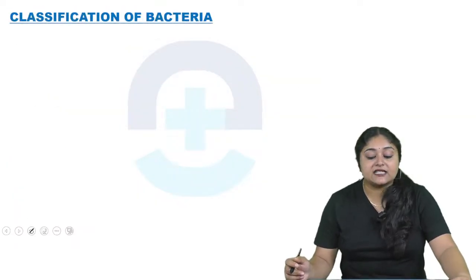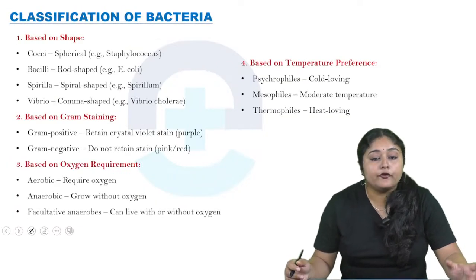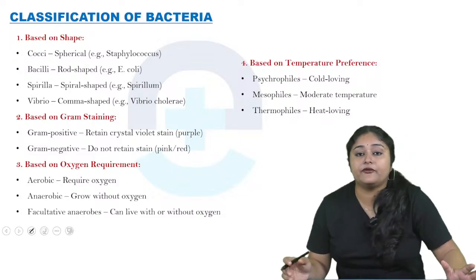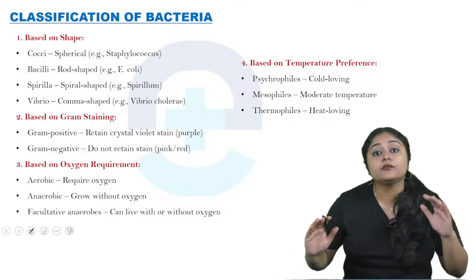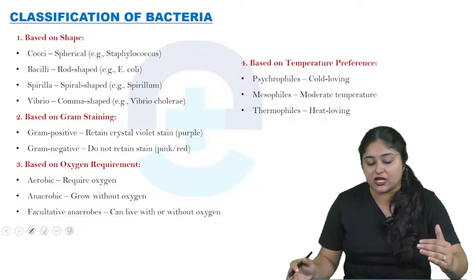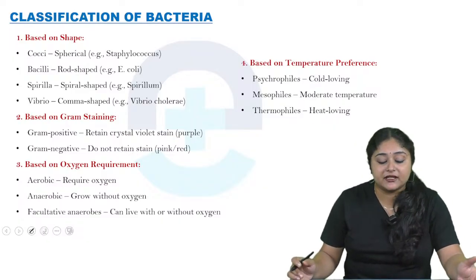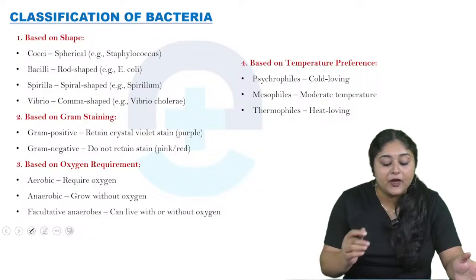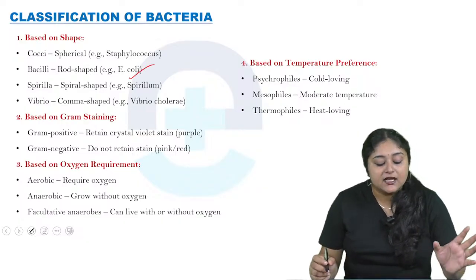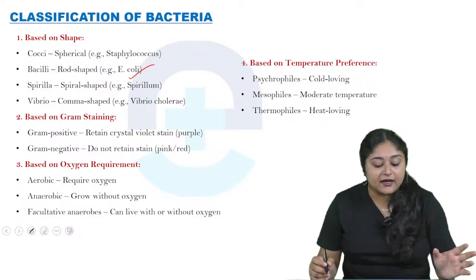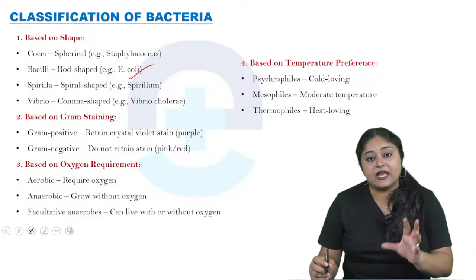Now come to the classification of bacteria. Mainly this classification depends on some variations. First is based on shape. First is the cocci shape, spherical, like Staphylococcus; bacilli, rod shape, like E. coli; then spirilla, spiral shape, like Spirillum; then vibrio, comma shaped, like Vibrio cholerae.